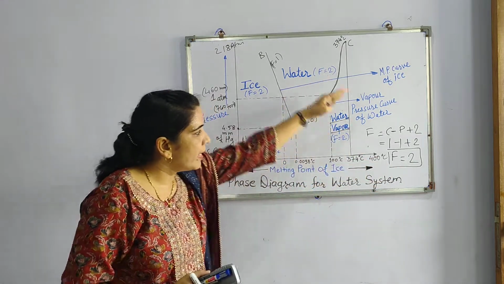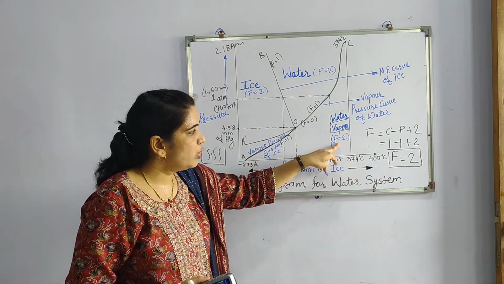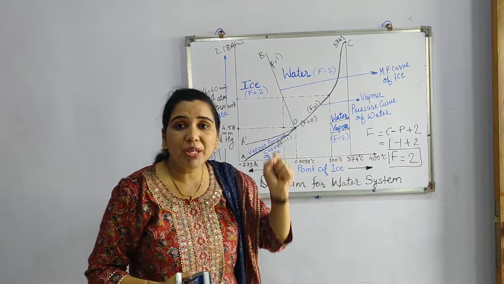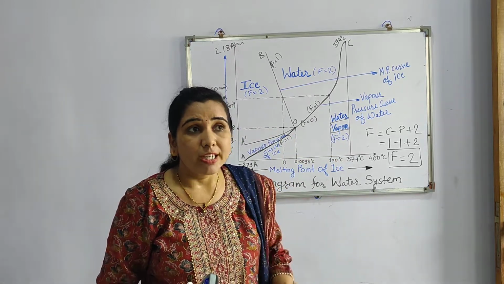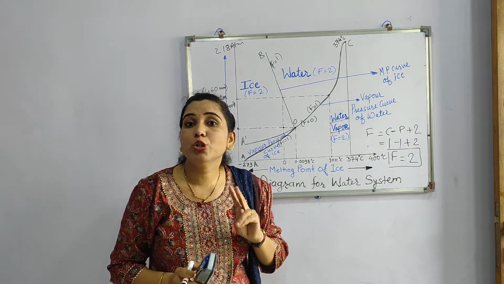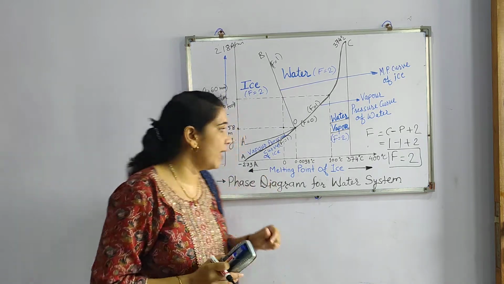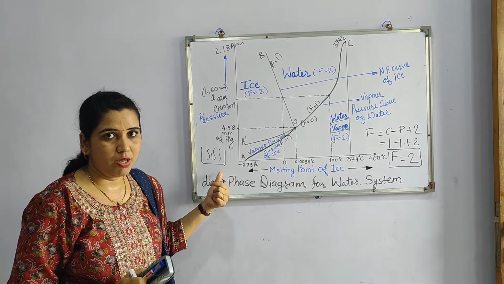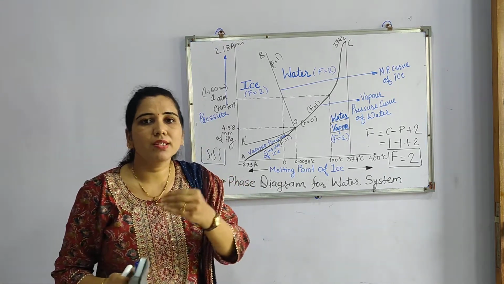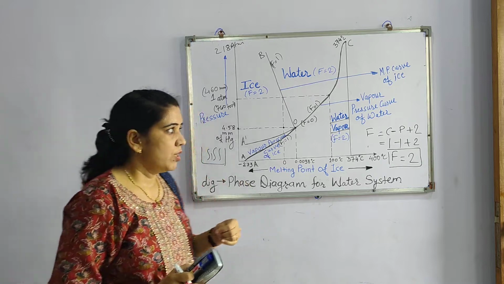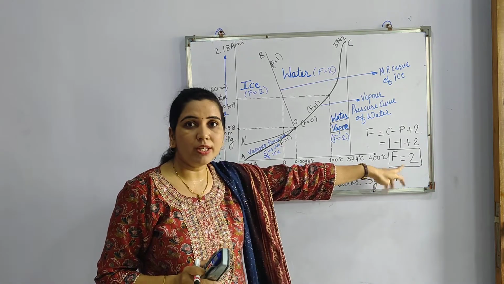So in this area, F is equal to 2, which means the minimum number of variable factors required to define the system completely is 2. Minimum 2 factors will be required in a single phase of the water system, whether it is temperature or pressure, pressure or composition, or composition or temperature. So in this way F is shown here as 2.